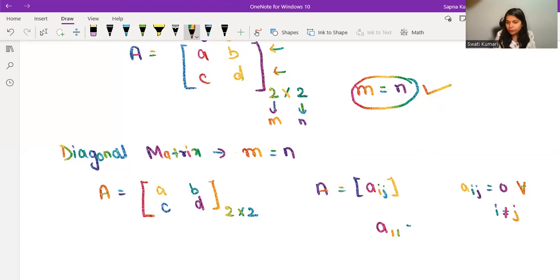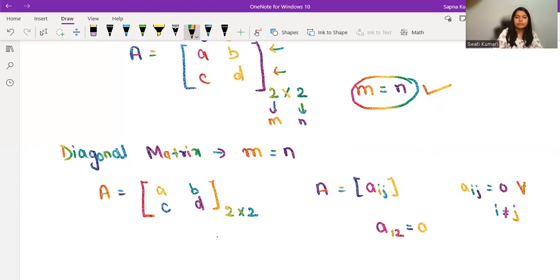That means this can be anything. It can be a 0, it can be a non-zero number. But if I'm writing A12, that means i is 1 and j is 2. That has to be 0. Okay, I think I said some opposite thing initially. I said that all the diagonal entries are 0. No, all the non-diagonal entries, or we can say off-diagonal entries, should be 0. Talking about diagonal, it can be anything.